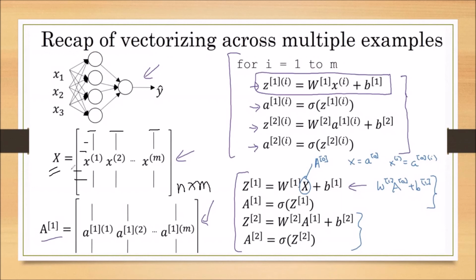By using this n by m matrix, we are calculating the Z1. From this Z1, we are calculating the A1. From this A1, we are calculating the Z2. From this Z2, we are calculating the A2. This is how we have vectorized. In this vectorization, we have only changed the way of representing the X. Instead of representing only one training sample, we extended our representation to the M training samples.